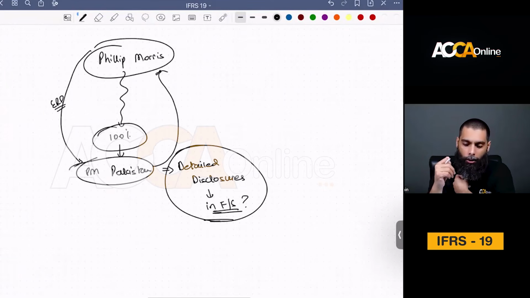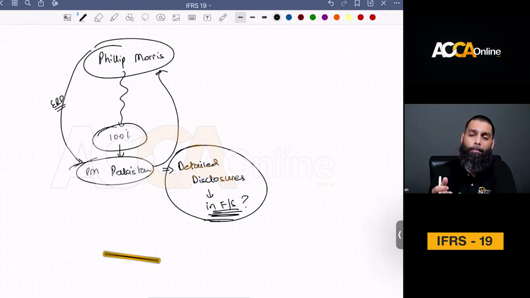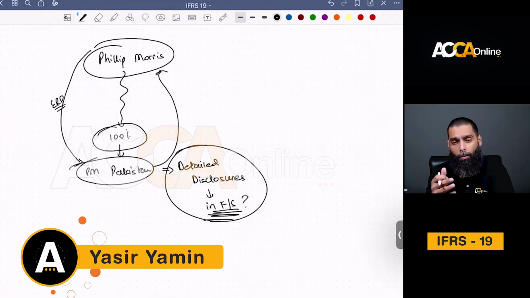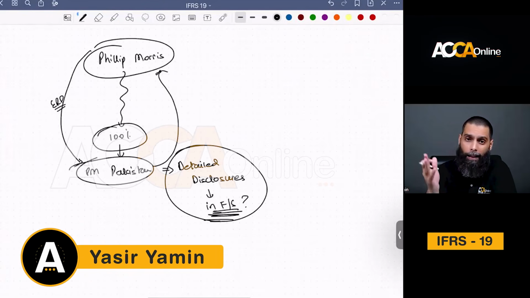So previously, there was no individual accounting standard in the IFRS regime that saw this need: that private companies or subsidiaries without any public accountability should be given the opportunity for reduced disclosures, because their ultimate parents know about them completely.